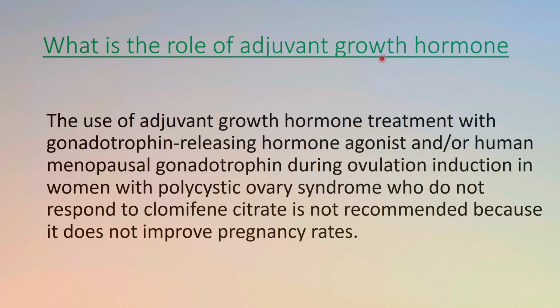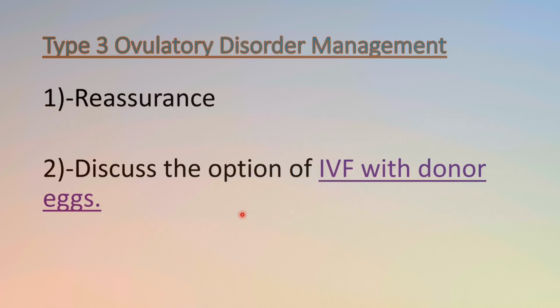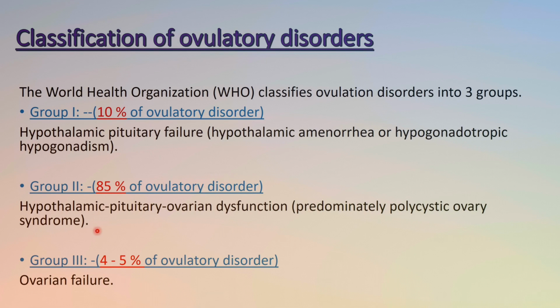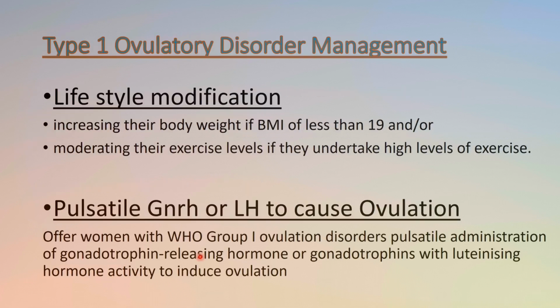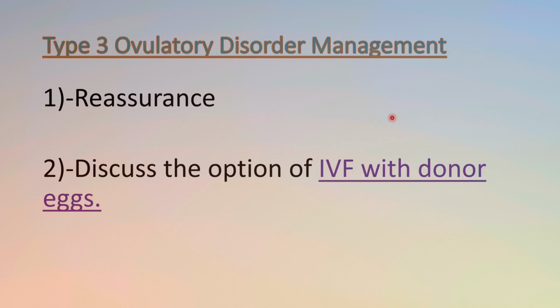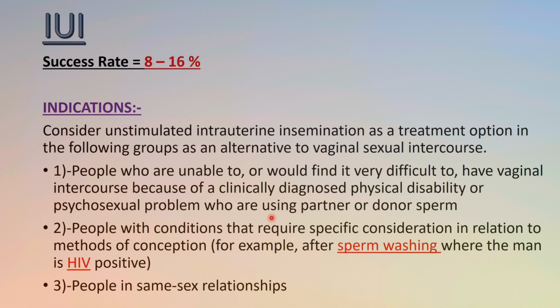So that is why whenever we treat the patient in our clinical setups in hospitals, we do not go for adjuvant growth hormone, because it's not proven in the clinical trials. Type 3 ovulatory disorder, as we have told, is somewhat similar to ovulation failure. So let us have a look at 4 to 5% of ovulatory disorder. We have the ovulation failure, so that is the type 3 ovulatory disorder. So what we have to do, we have to reassure the patient and we can give the option of IVF with the donor egg.